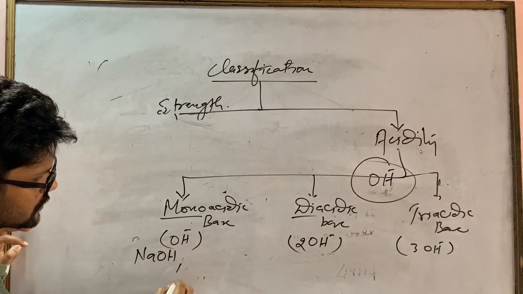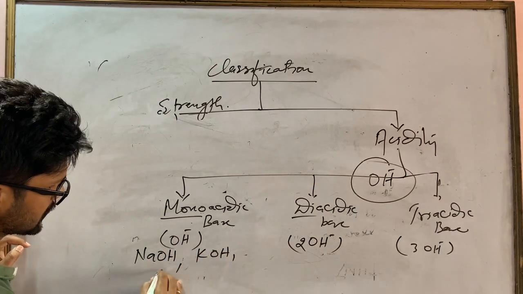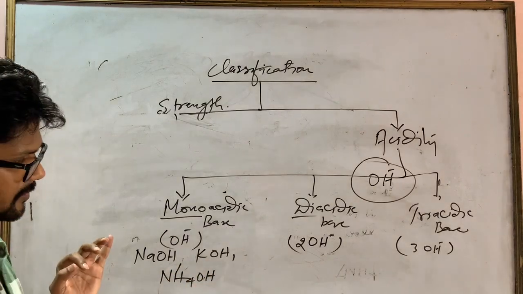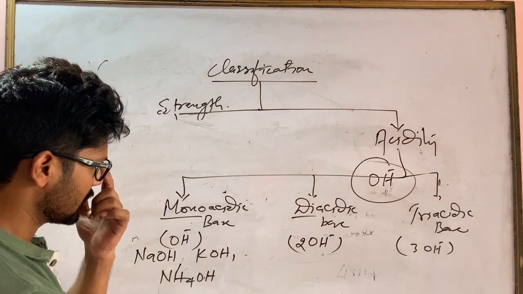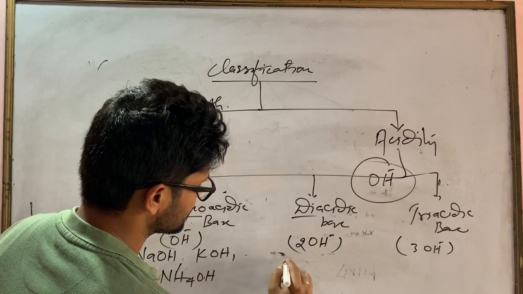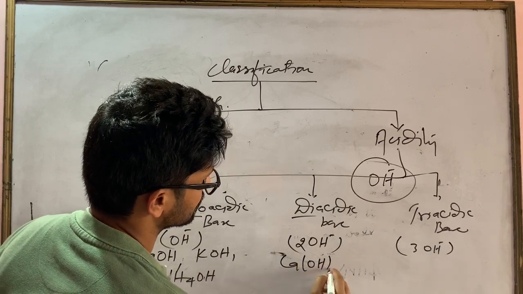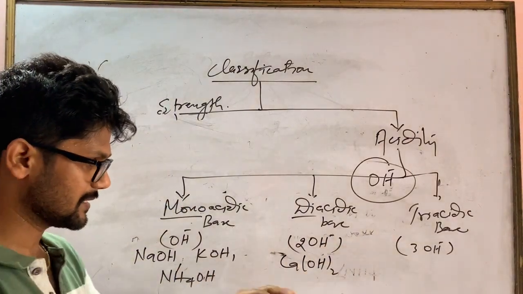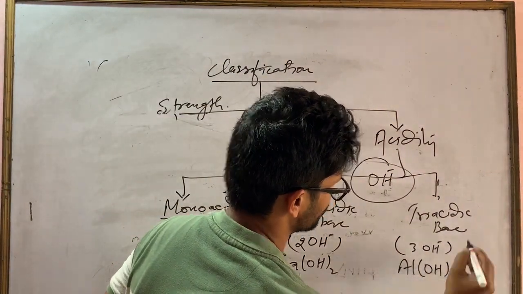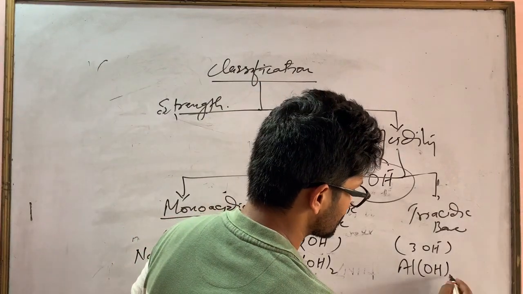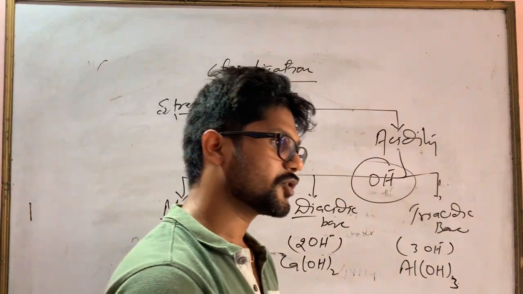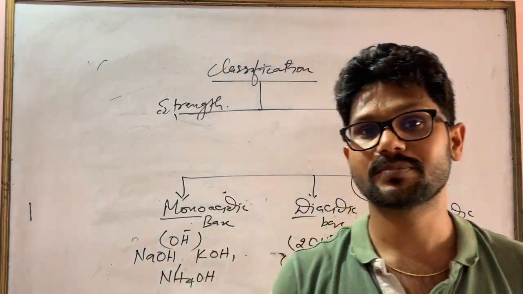NaOH will furnish 1 OH, KOH will furnish 1 OH, NH4OH will furnish 1 OH group, right? For a diacidic example, there are many, like Ca(OH)2. For a triacidic example, you can take Al(OH)3. So these are the examples of mono, di and triacidic bases according to the number of hydroxyl ions present in that base.